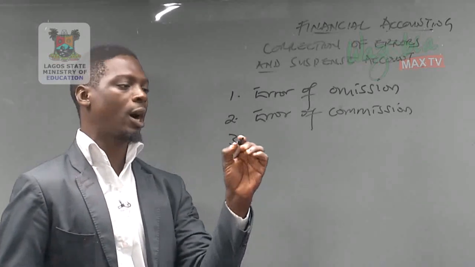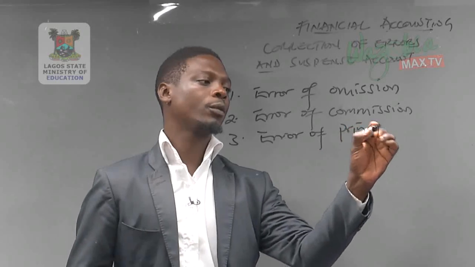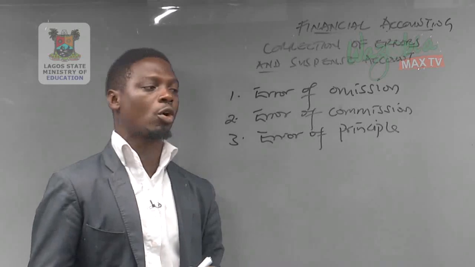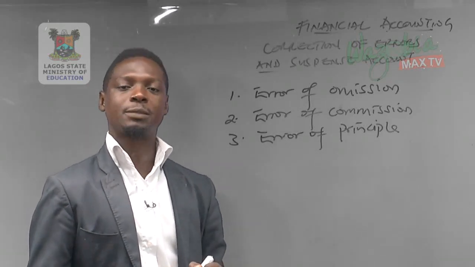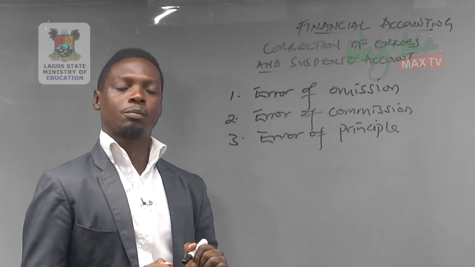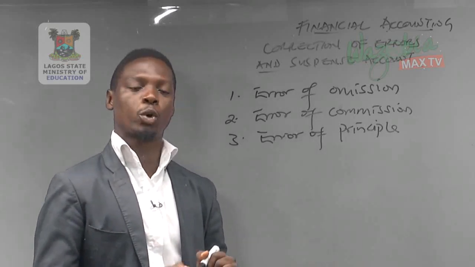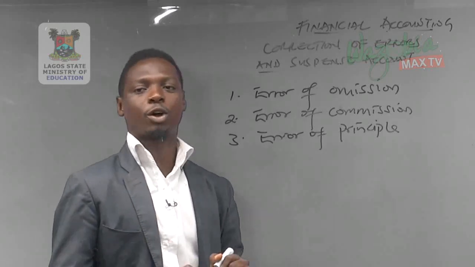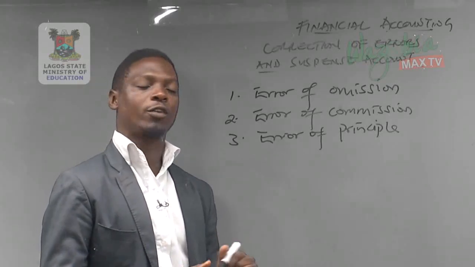Number 3 among our errors is error of principle. Error of principle is an error that occurs when you record in the wrong class of account. For example, purchased motor van recorded in motor expenses account, or paid motor expenses by cheque recorded in motor van account. You have made an error of principle.